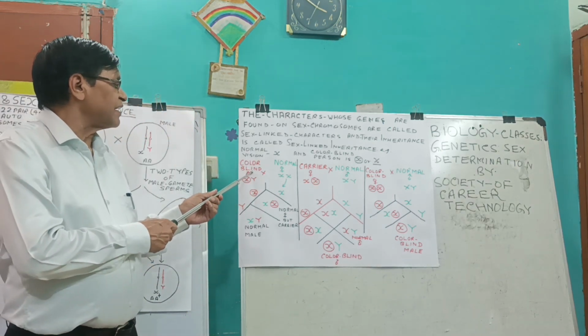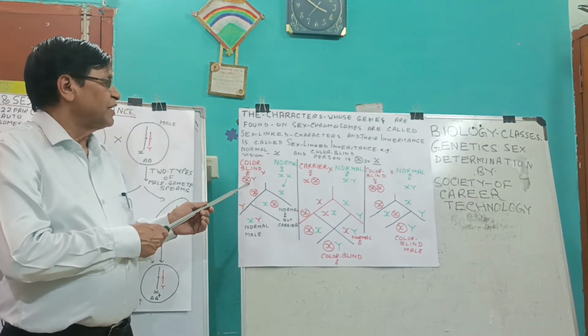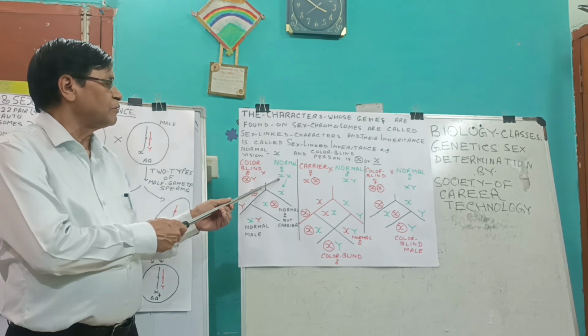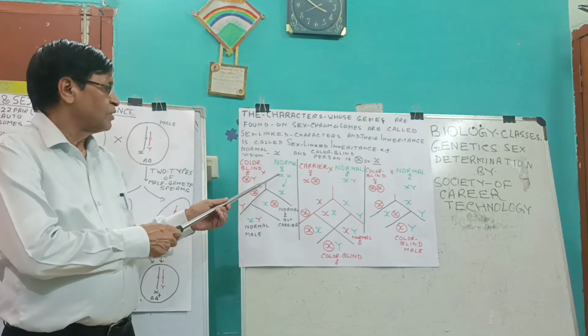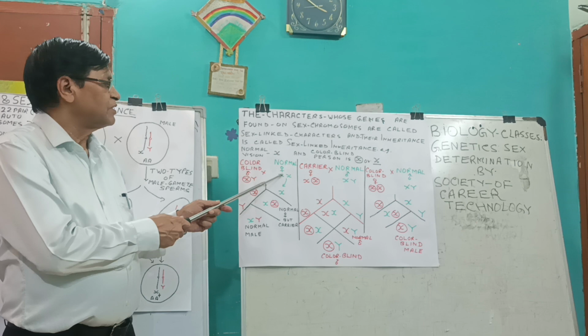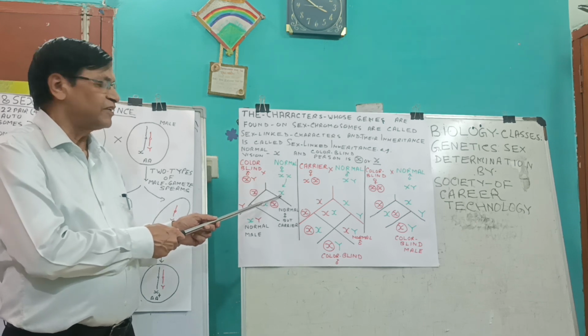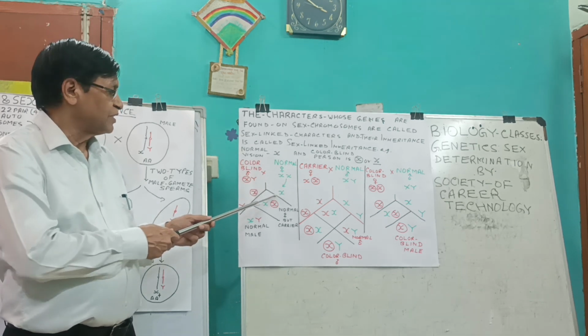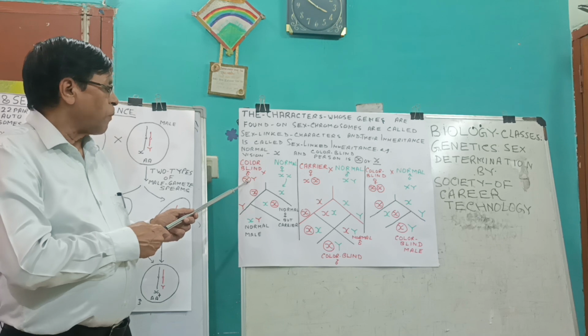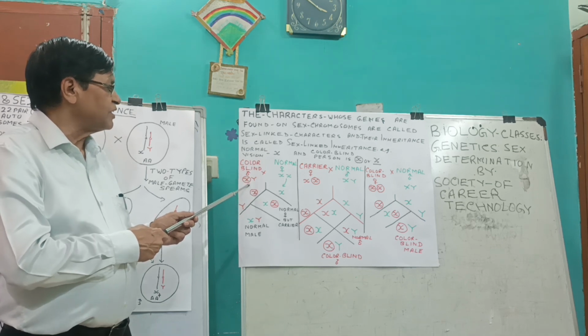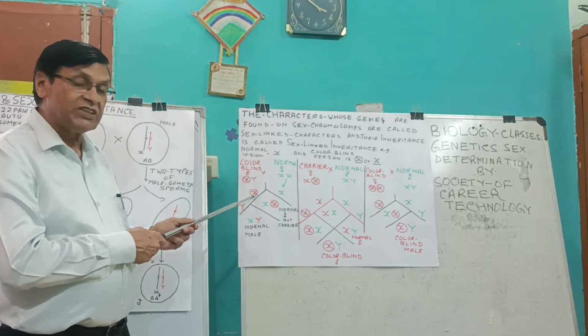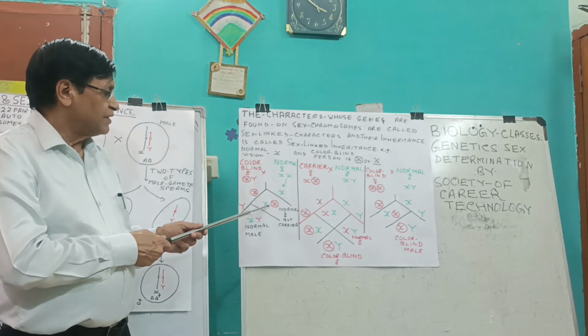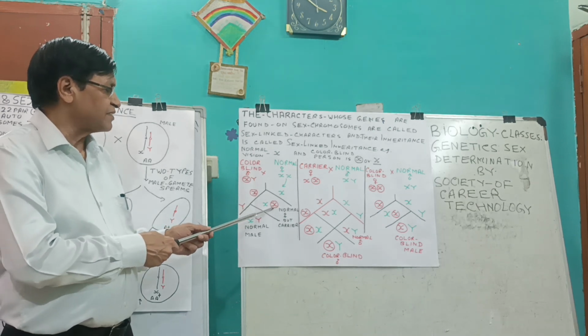If a color-blind male individual is married to a normal female, then you can see here the female produces only normal X chromosomes. If it unites with the X chromosome of the male individual having the gene for color blindness, then it results in XX.